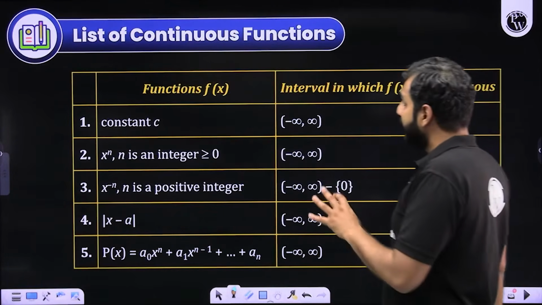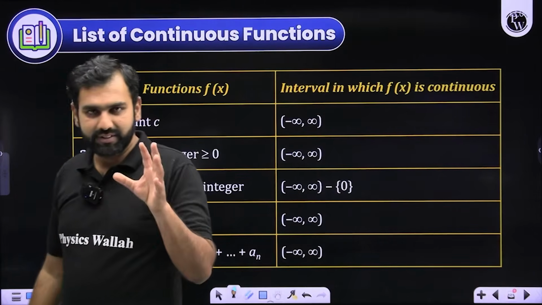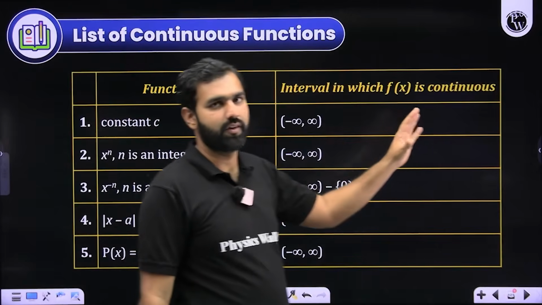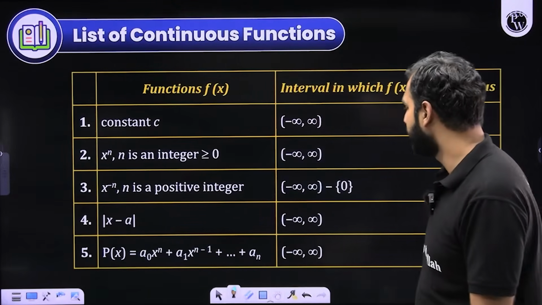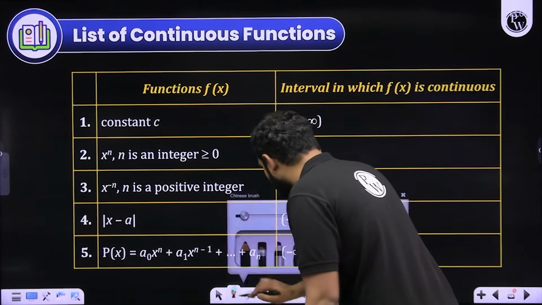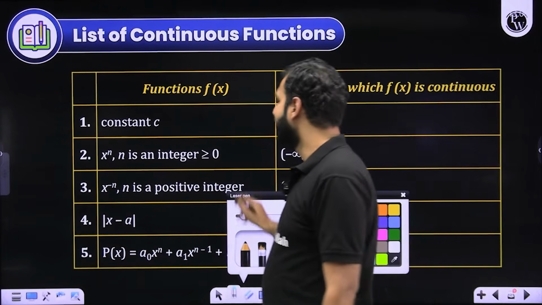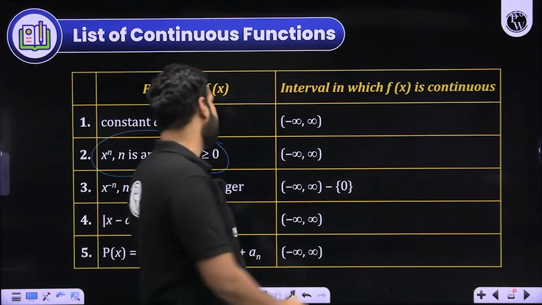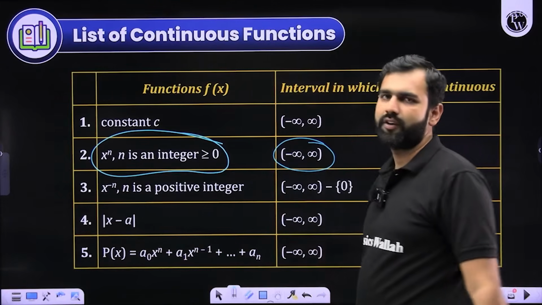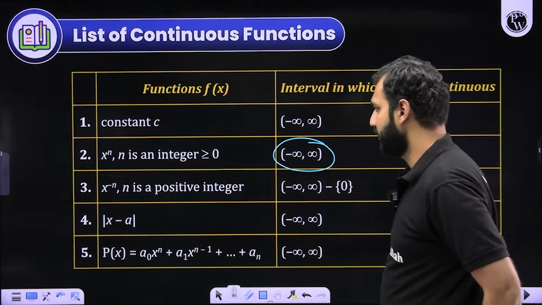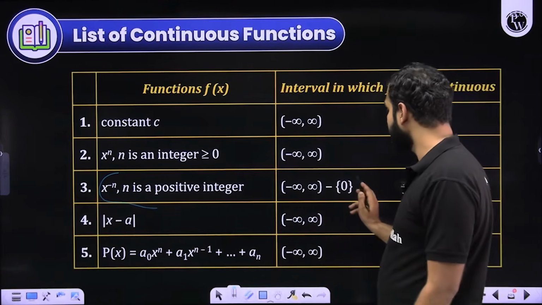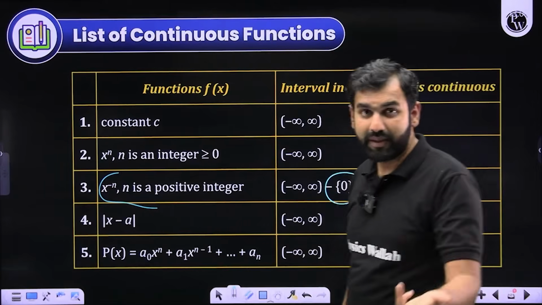If I could simply tell you the different understanding of the standard functions which we have studied, I'll say constant function is continuous everywhere from -infinity to infinity, which means all the real numbers. When you talk about x to the power n, what do I mean by n? N is an integer, a positive integer or a non-negative integer. It is also basically continuous from -infinity to infinity. All the polynomial functions are continuous. Even x to the power -n, when n is a positive integer, is continuous except for 0, because it is basically 1 upon x.